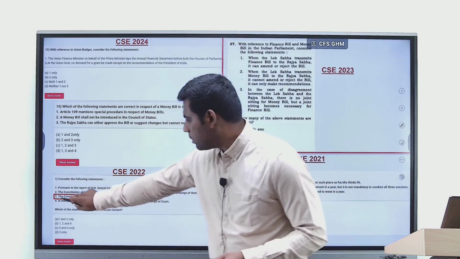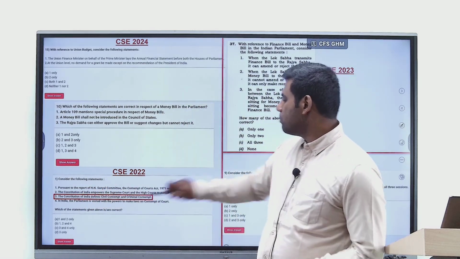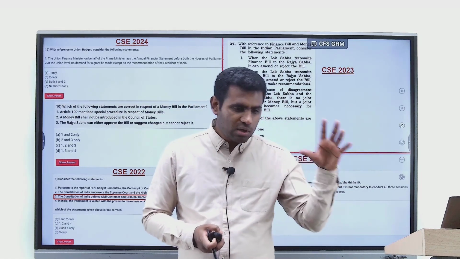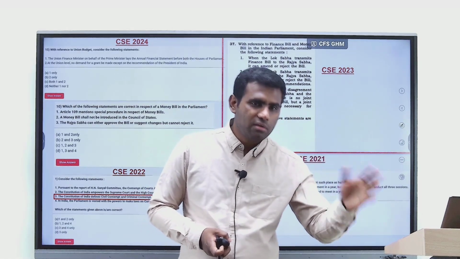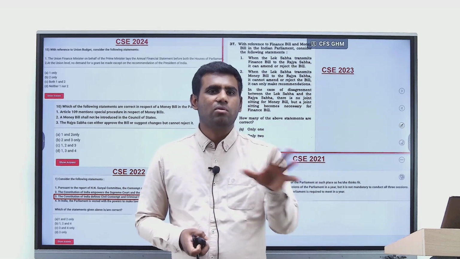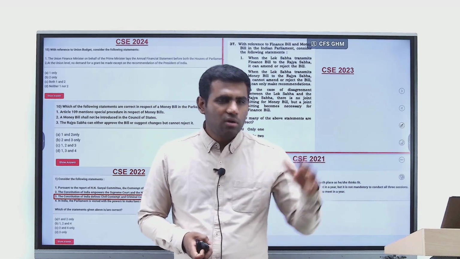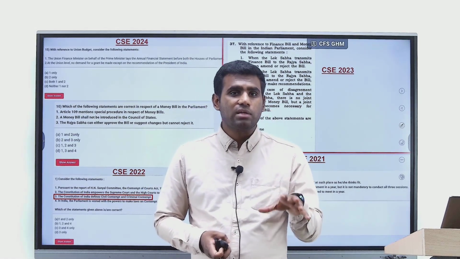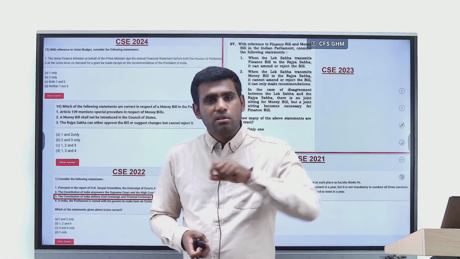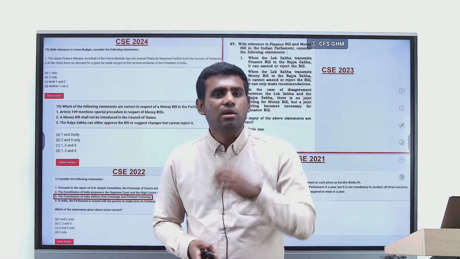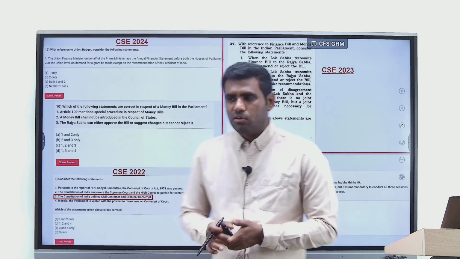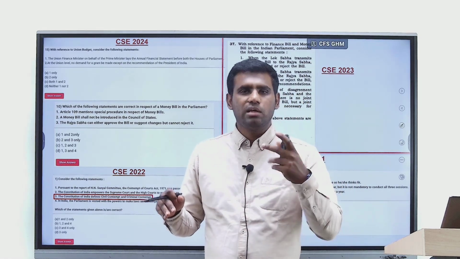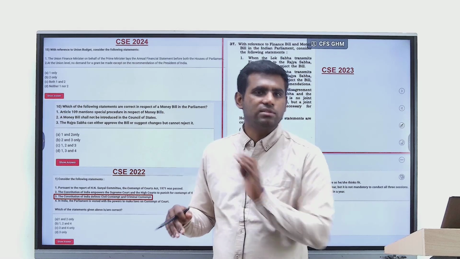Right? But a specific part: does the constitution define civil contempt and criminal contempt? Unless you have seen the Bare Act, unless you have gone through the provisions from 124 till 145, which talk about the Supreme Court, you will not be able to recollect on the day of the exam whether this is actually there in the constitution or is there in a law separately made by the Parliament. Okay, the constitution does not differentiate between civil contempt and criminal contempt. It's basically given in the Contempt of Courts Act of 1971.